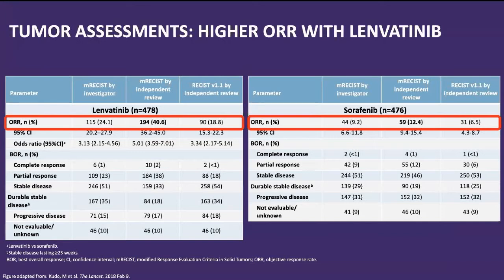in the sense that sorafenib has shown only a 10% response rate. If we see RECIST wise, by either investigator or independent review or other criteria, the response was varying from 5 to 10%. On the other hand, with lenvatinib, the response rate was very good, varying from 20 to 40%. So up to 40% response we have seen with lenvatinib, in which some 2% of patients had complete response, 40% had partial response, and 30% had stable disease. So this was a very good outcome with lenvatinib despite a non-inferiority result.